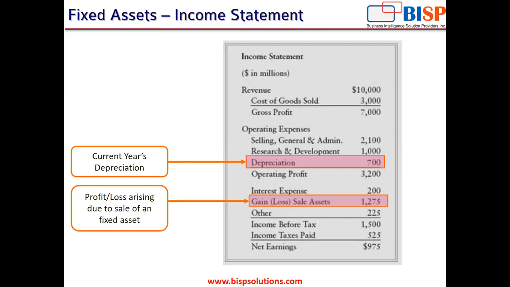Also, if there is any gain or loss that has arisen due to the sale of a fixed asset, any fixed asset has been sold, due to which there is a profit or a loss, that also comes into the income statement, in the loss or the gain or profit section, whether it is going to be added or it is going to be deducted, depending on whether it is a profit or a loss. So this is how fixed assets have an impact on the income statement.